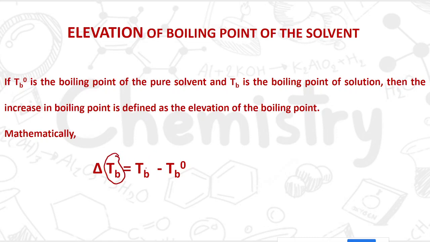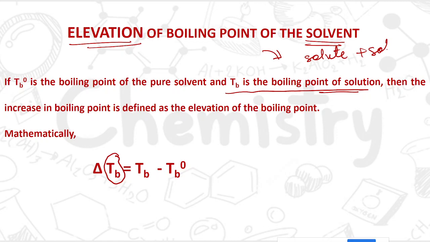Now what will happen to the change in the boiling point? The boiling point of the solution will be higher, because there is an elevation of the boiling point of the solvent. So when the solute and solvent are mixed, whatever the resultant is, that will have a higher boiling point. So if TB is the boiling point of the solution, then TB will be greater than TB naught, because TB naught is the boiling point of the pure solvent, and when some solute is mixed in this pure solvent, the boiling point will increase.